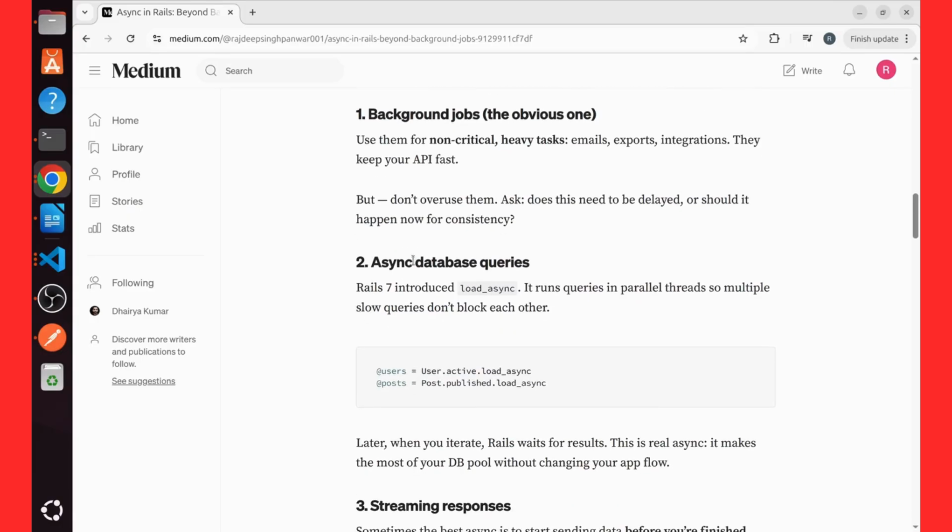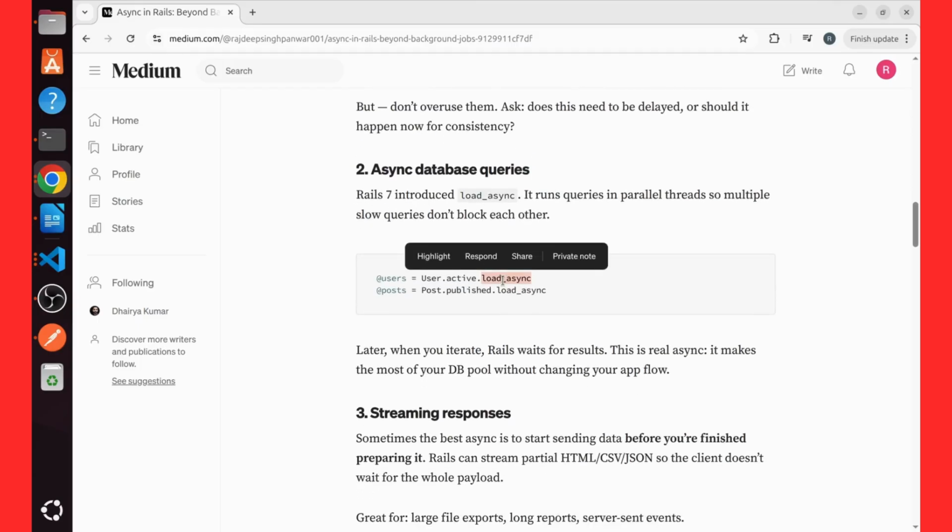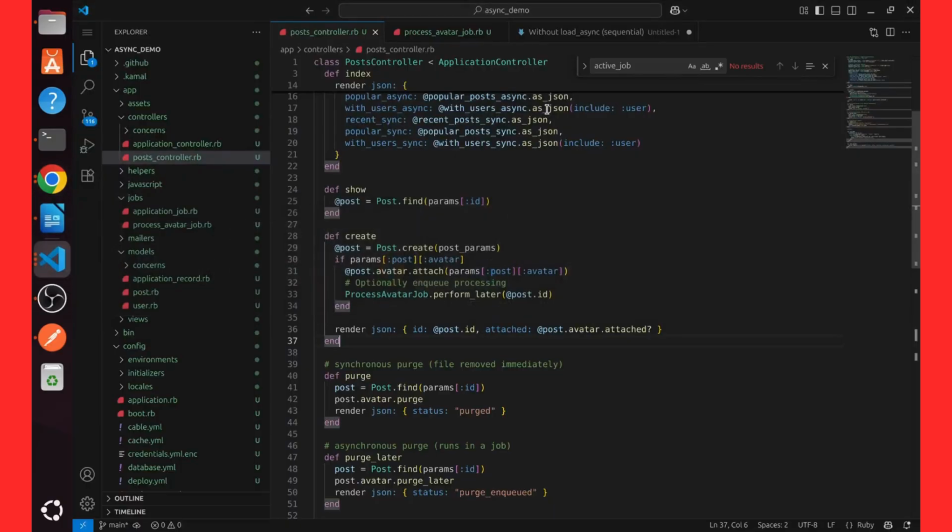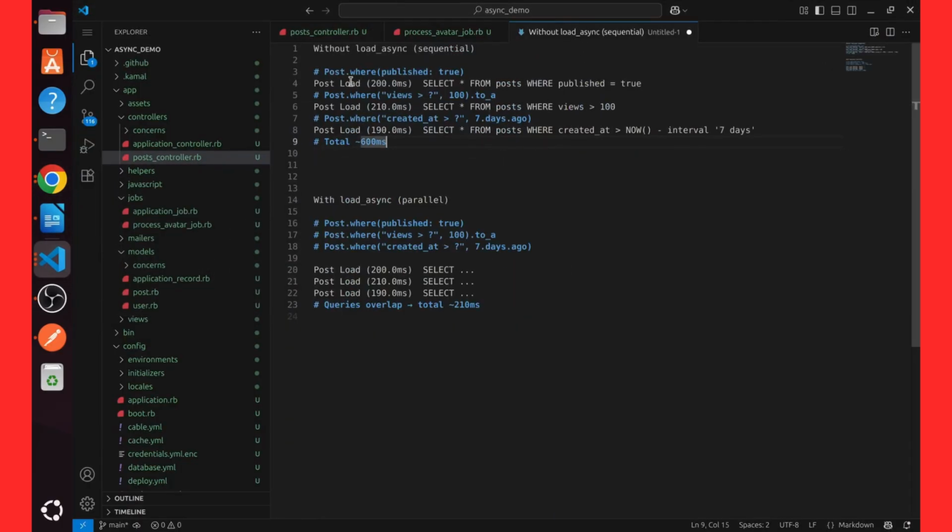The first and obvious thing you think of is background jobs. The second thing is async database query. So what is the difference between load async and without load async? Let me explain this in a better way. When you run normal queries, like posts where published true, posts where views greater than 100, and posts from the last 7 days till date, these are three queries. When I run them, they run sequentially. The second will not run until the first response comes up, and the third will not run until the second response comes up. At the end, the total time will be the sum of these three queries.